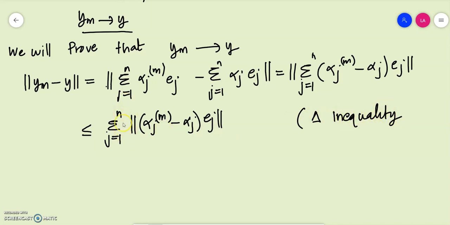We have finitely many, n terms, so we are using this. Now using the definition of norm and its property, alpha jm minus alpha j is actually a constant. So this is of the form norm of alpha x, and the norm of alpha x is equal to modulus of alpha into norm x. So this can be written as summation j is equal to 1 to n modulus of alpha jm minus alpha j into norm ej.